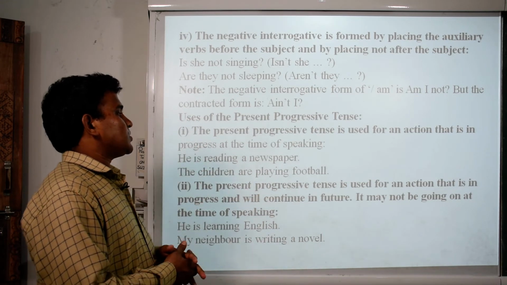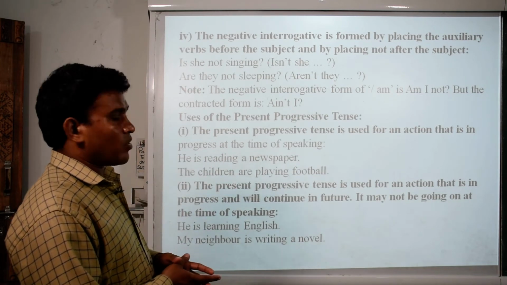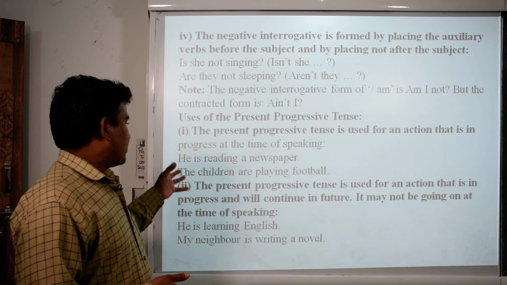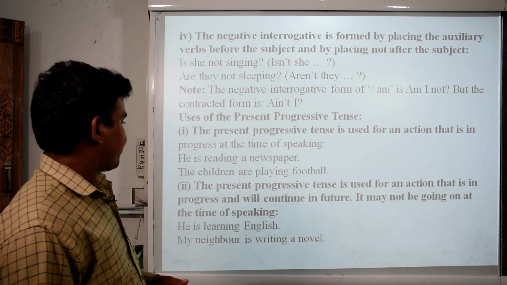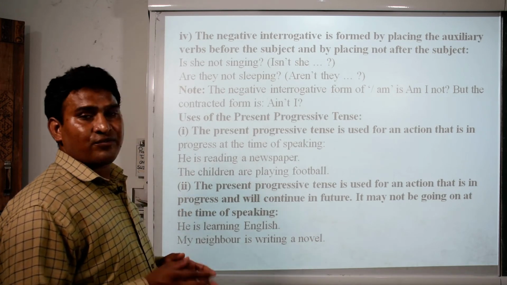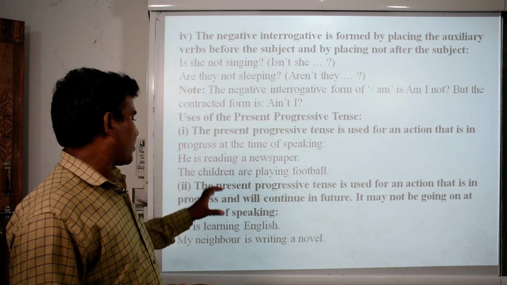Uses of the present progressive tense. The present progressive tense is used for an action that is in progress at the time of speaking. He is reading a newspaper. The children are playing football. So these are present progressive, continuous tense.